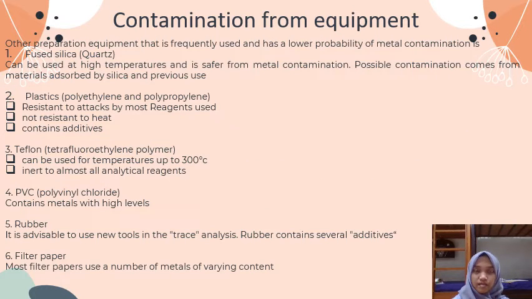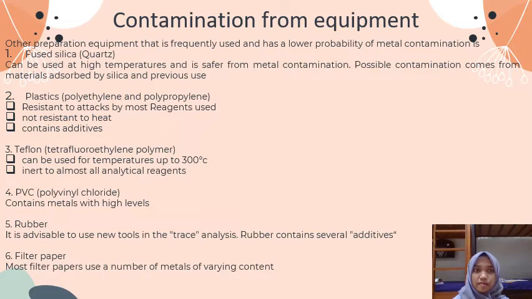Contamination from equipment. Other preparation equipment that is frequently used and has a low probability of metal contamination is, number 1, fused silica or quartz, which can be used at high temperature and is safe from metal contamination. Possible contamination comes from material absorbed by the silica in previous use.